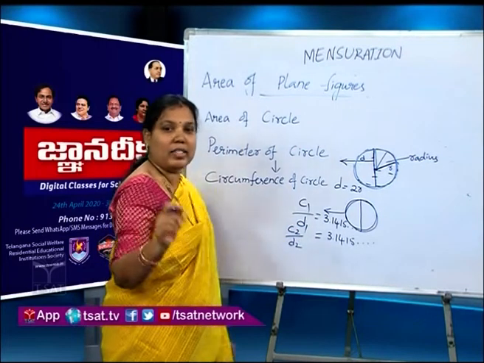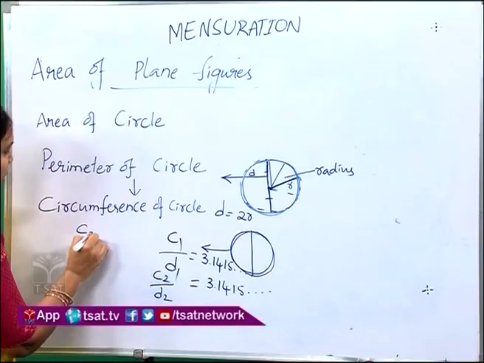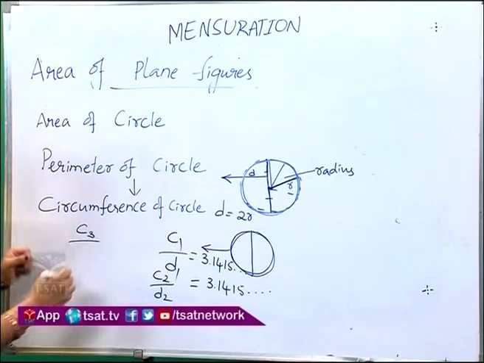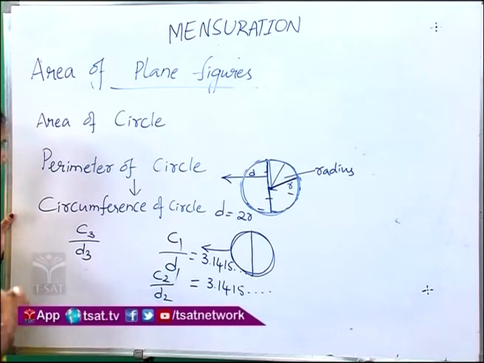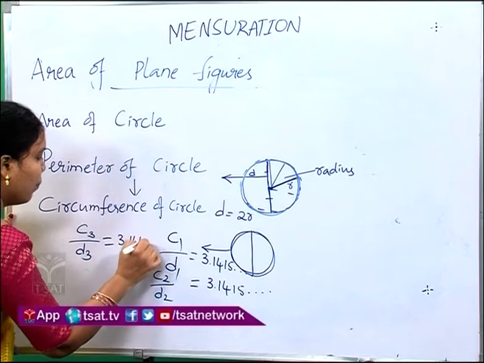If you take another circle, C3 by D3, the ratio of circumference of circle to its diameter is equal to 3.1415.